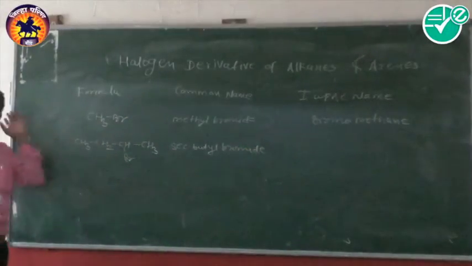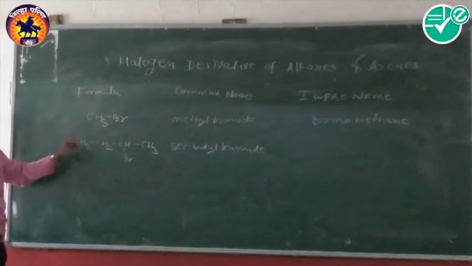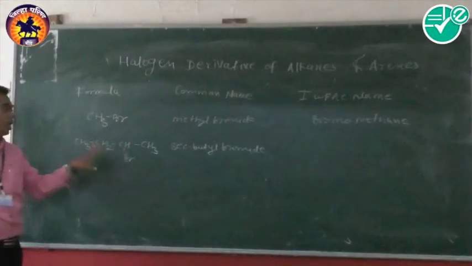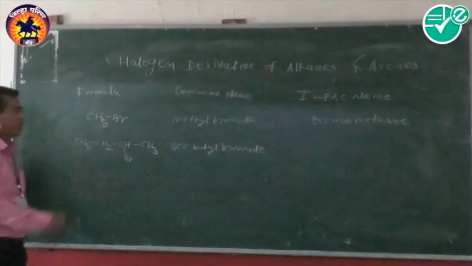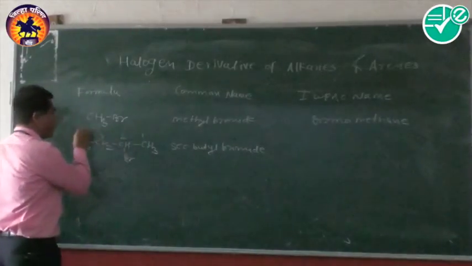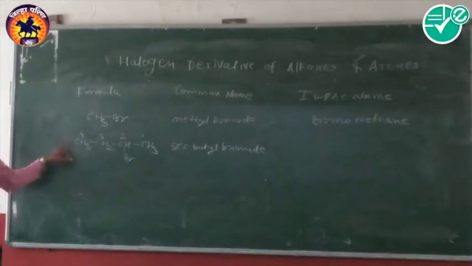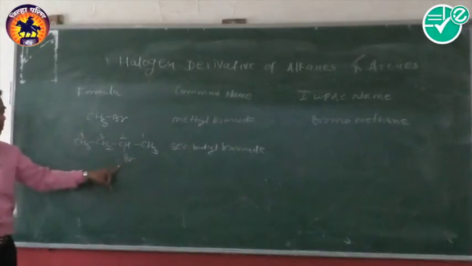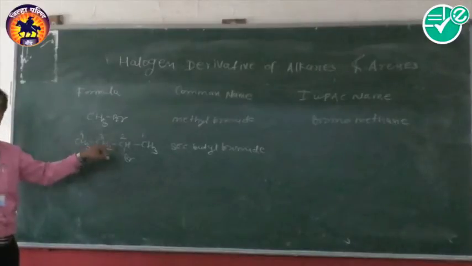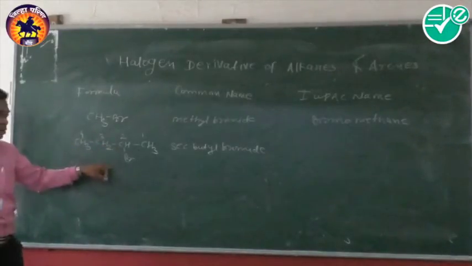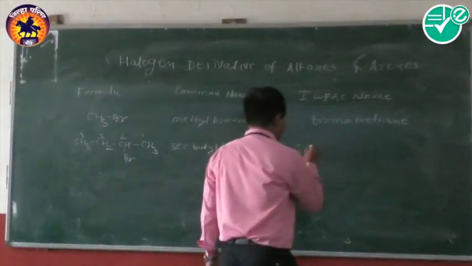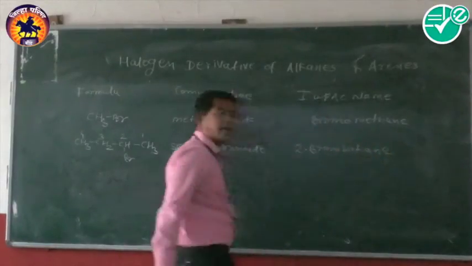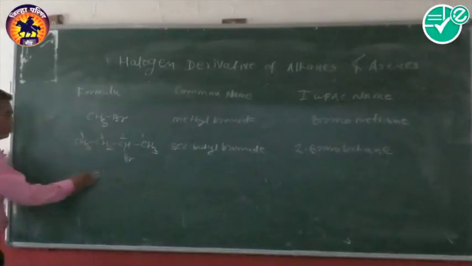And according to the IUPAC system, firstly we give the numbering, and numbering starts from the end nearest to the halogen atom or functional group. So numbering starts from this end: 1, 2, 3 and 4. The parent contains 4 carbon atoms, so it is butane. Our functional group halogen is present at the second carbon atom, so it is numbered along with the name. So it is named 2-bromobutane. We take one more example.